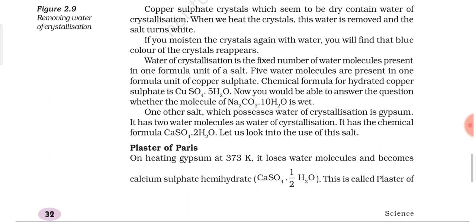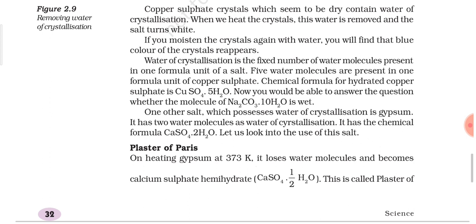Today we are going to discuss two other compounds which contain water of crystallization. They are plaster of Paris and gypsum. These two are also very important compounds possessing water of crystallization. So let us discuss them. One other salt which possesses water of crystallization is gypsum. It has two water molecules as water of crystallization.